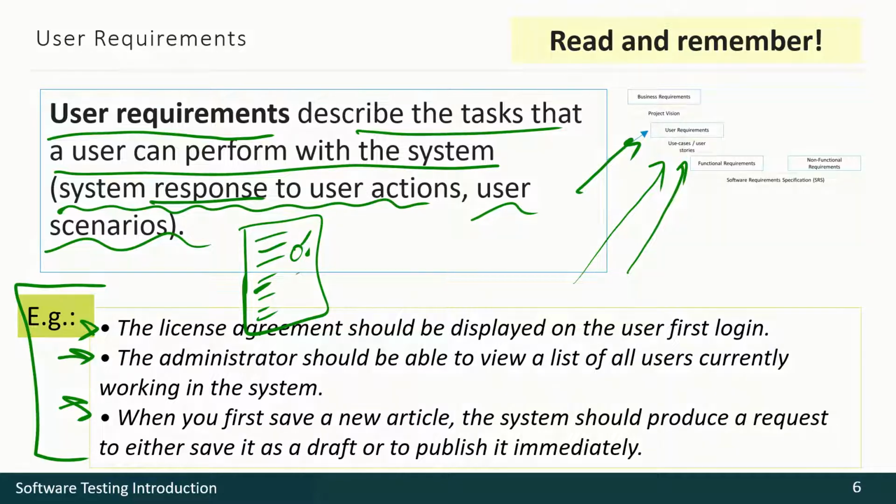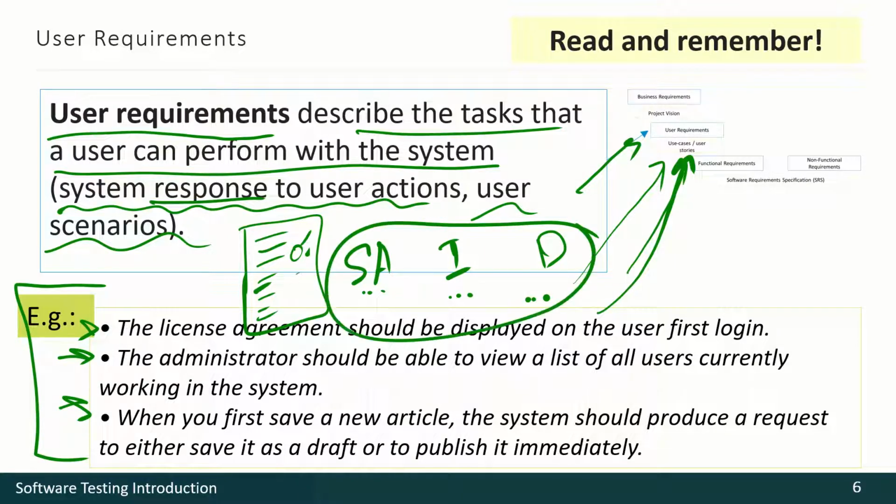With user stories, things are different. The typical formula for the user story is: as who, I want what, so that why. For instance, as a system administrator, I want to select several items so I can delete them all simultaneously. This approach is typical for agile models like Scrum, Kanban, Lean, and so on.